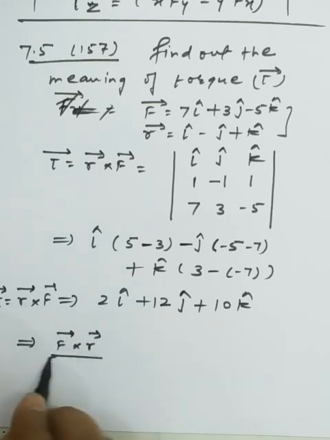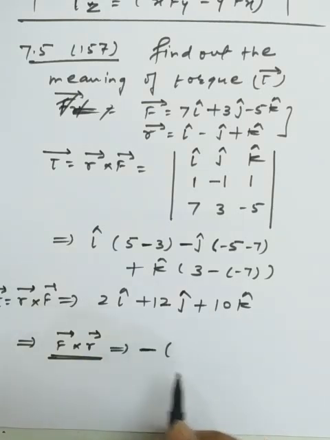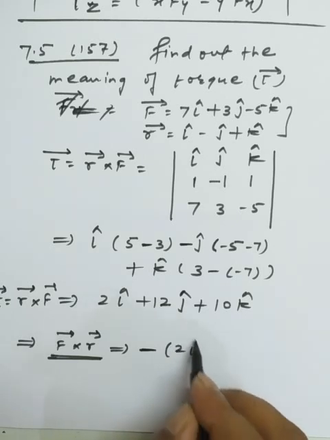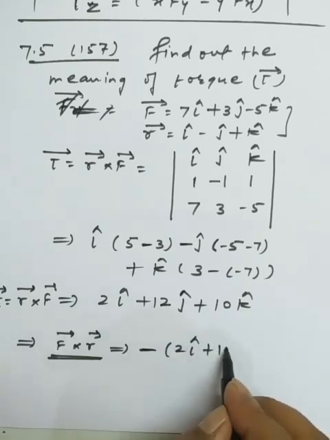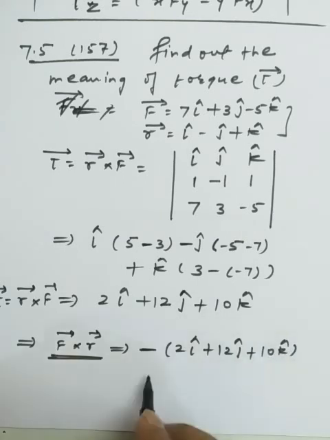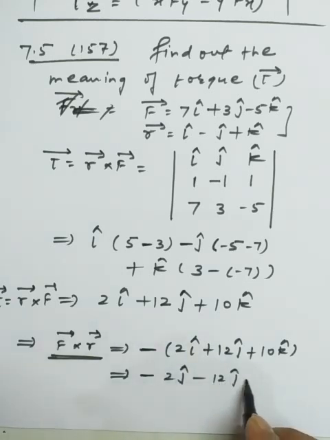Suppose this one is a query we have. How can we operate? We only have to apply the minus sign on the bracket of R cross F, because we got 2 i cap plus 12 j cap plus 10 k cap. So we get minus 2 i cap, minus 12 j cap and minus 10 k cap.